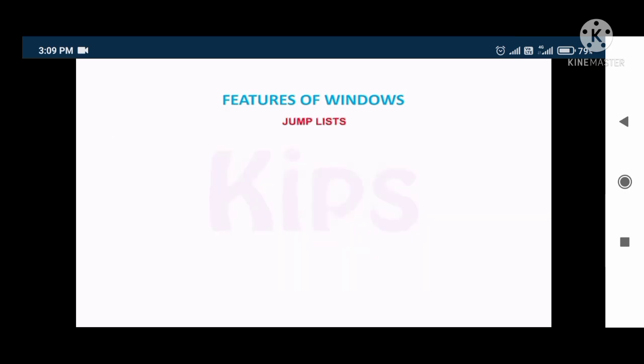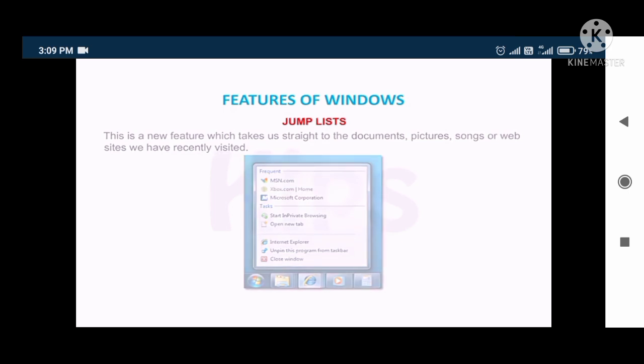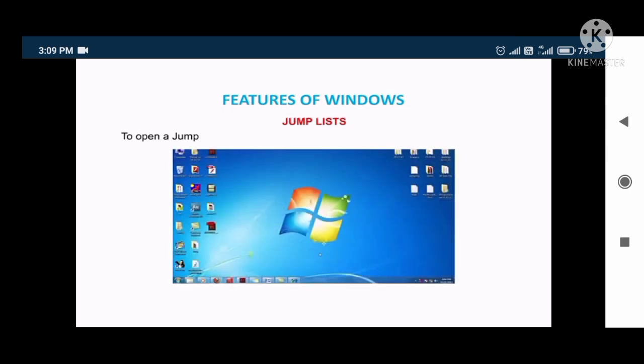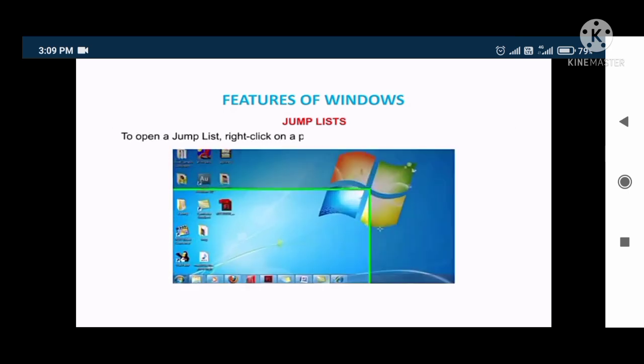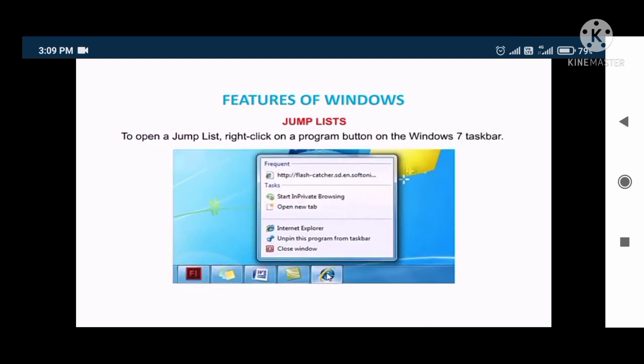Jump list. This is a new feature which takes us straight to the documents, pictures, songs or websites we have recently visited. To open a jump list, right-click on a program button on the Windows 7 taskbar.